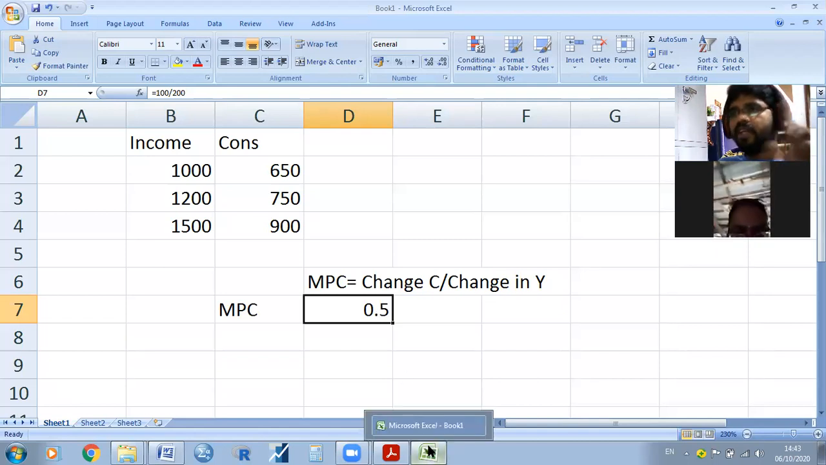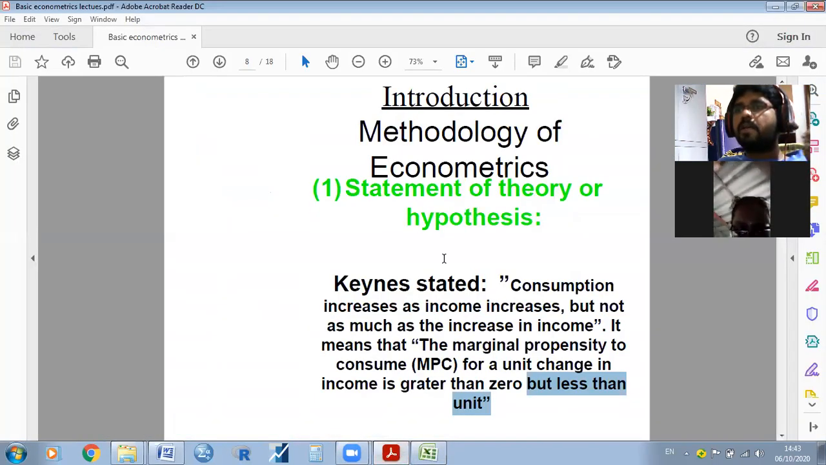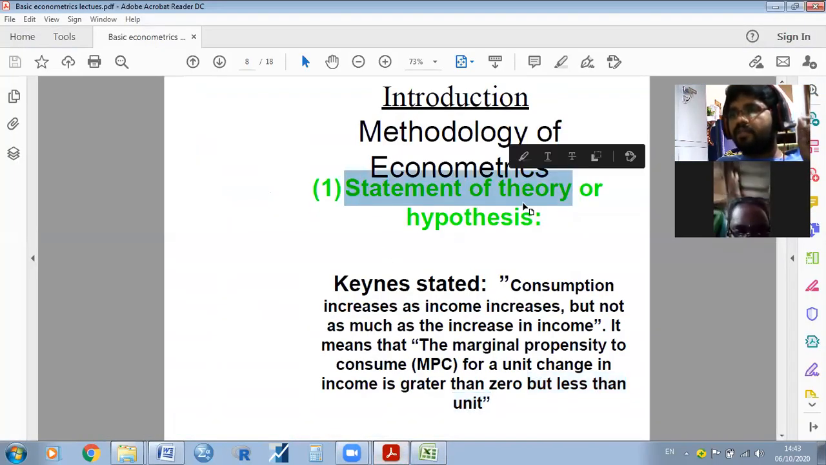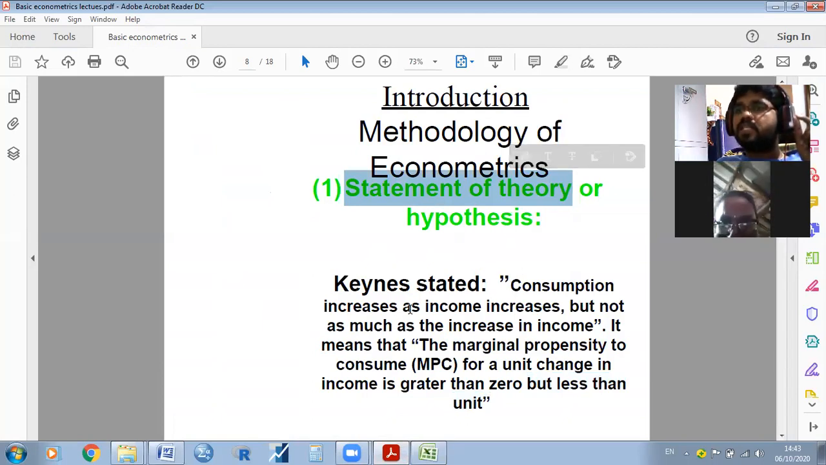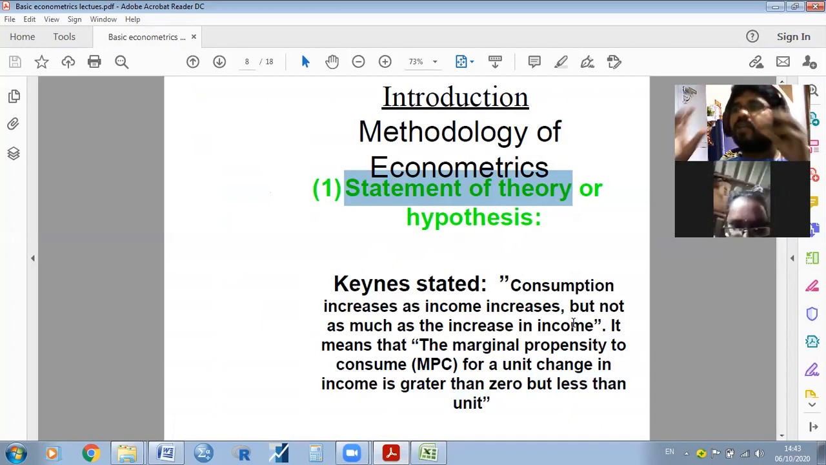Why is it important in our econometrics? The statement of theory gives the statement that consumption increases as income increases, but not as much as the increase in income. That is the theory stated. But when you collect some information from your respondents or sample areas, for example, to verify our psychological law of consumption theory, you will collect some information from the sample households.